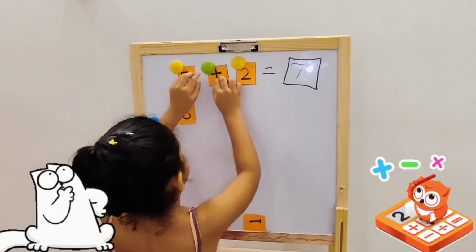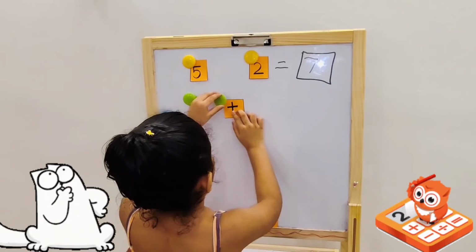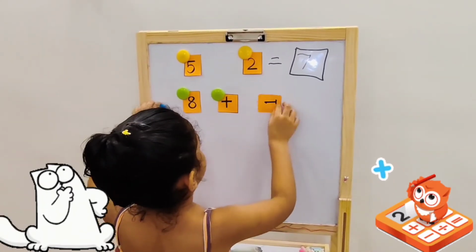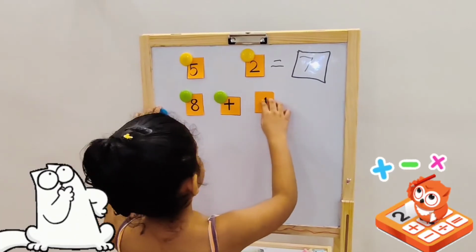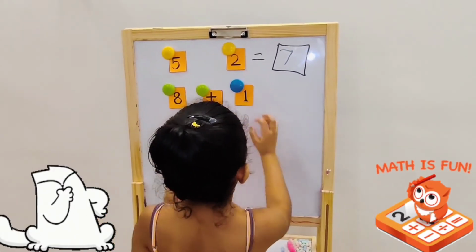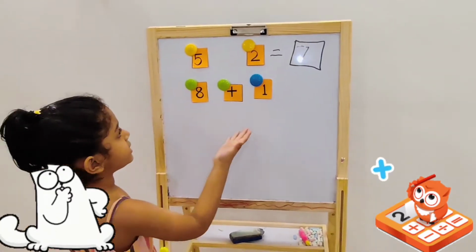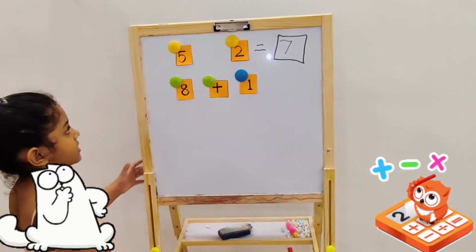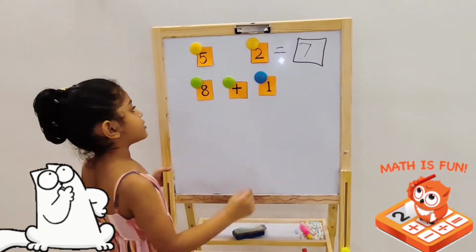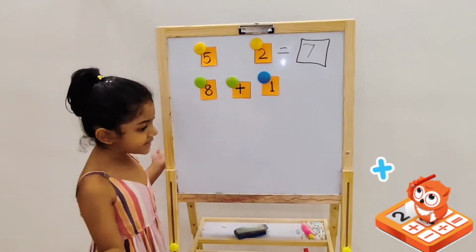And let's take the plus down. And take the 1 and put it over here. And the 1 is the last number. Now we're going to count and see what the answer is. Now there's only 1 number left. So after 8 is 9. So 9 is the answer.